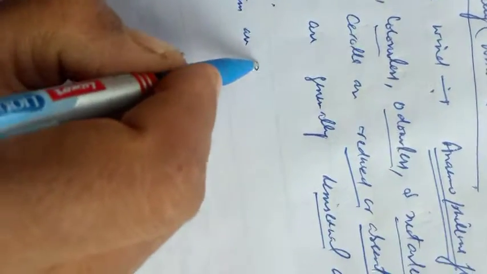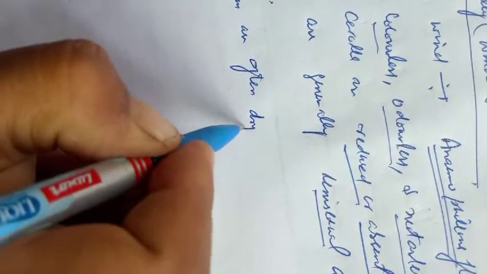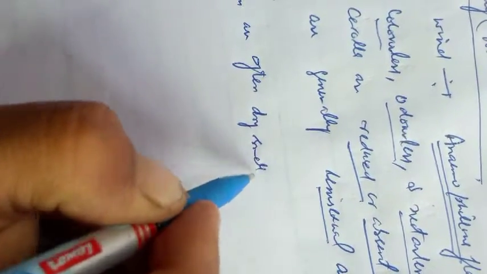The pollen grains of these flowers are produced in large numbers, but they are dry, small and light in weight, because they are transferred by wind.